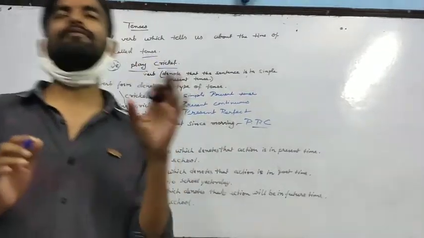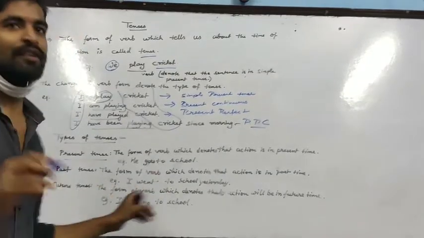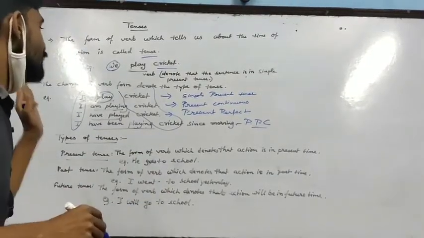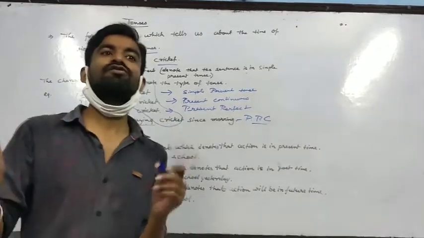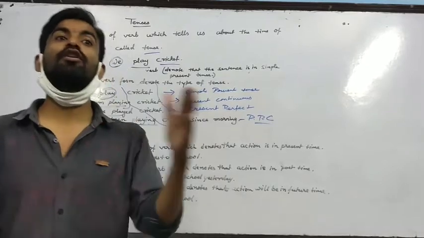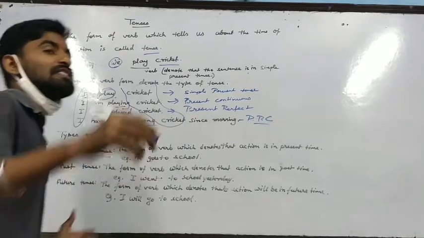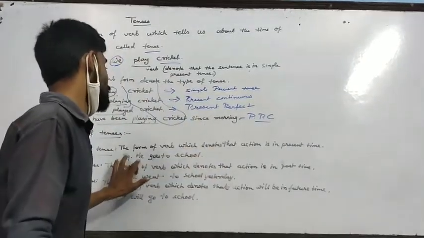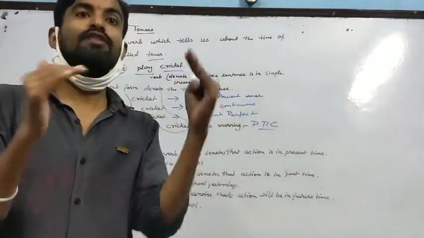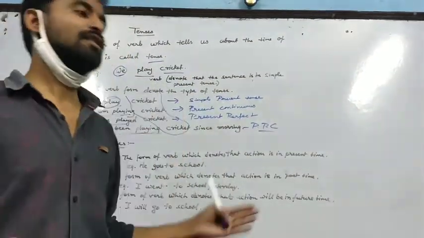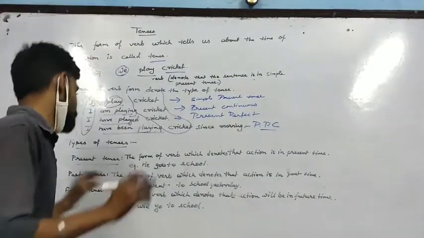Tenses are divided into three main types: present tense, past tense and future tense. Present tense is the form of verb which denotes that the action is in present time, the action which is going on at the present time. He goes to school means that at the present time he goes to school every day. It denotes that the action is regularly going on every day.